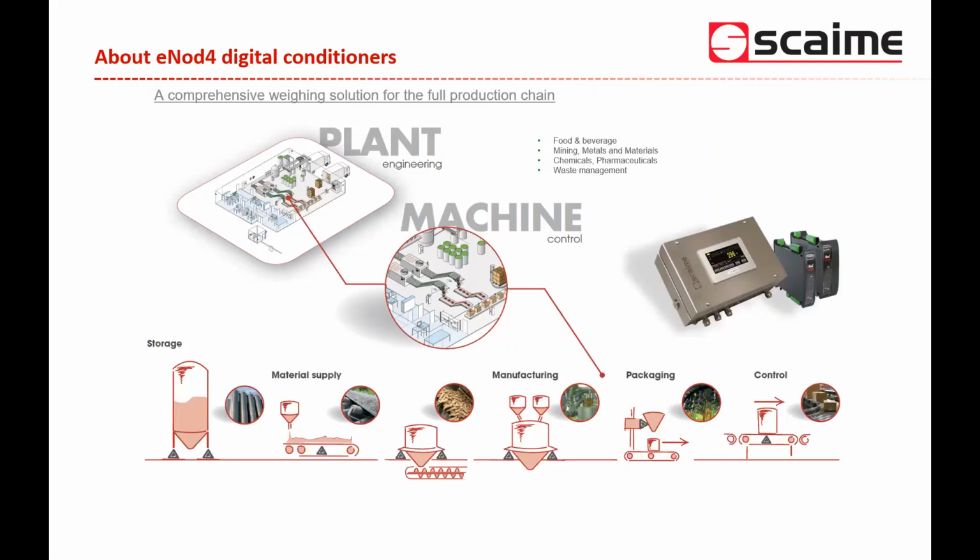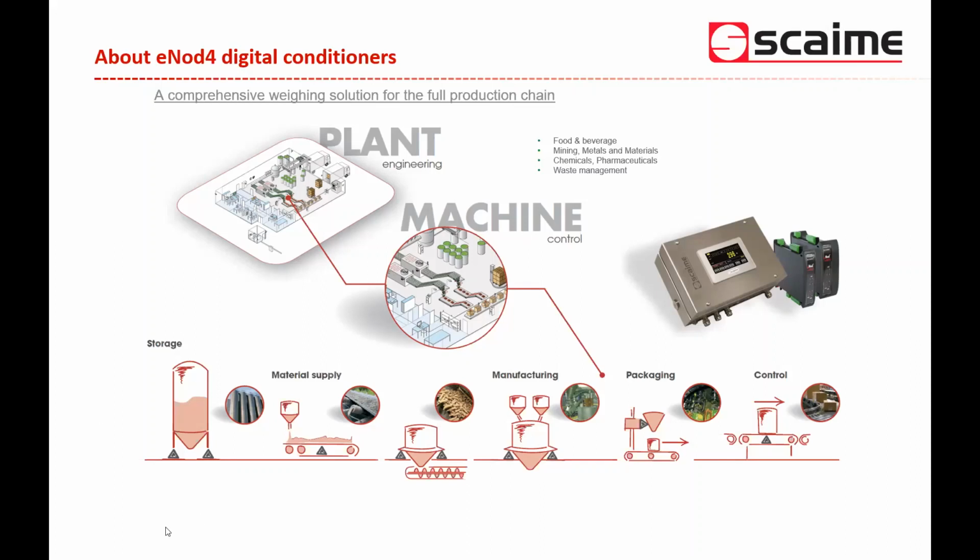We have also solutions for logistic applications, but also solutions for machine control, mainly for packaging machines. Here you have a description of the different solutions and applications for which SCAME is able to provide complete solutions, with dedicated electronics, but also the complete measuring chain with the load cells, the mounting kits, etc.